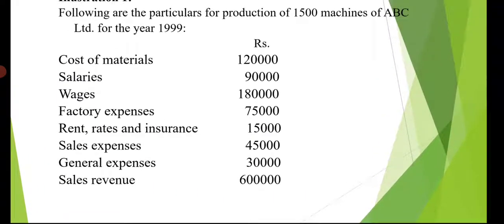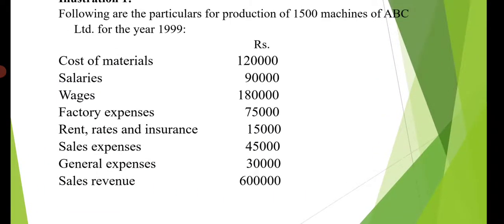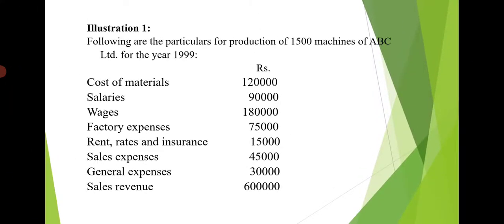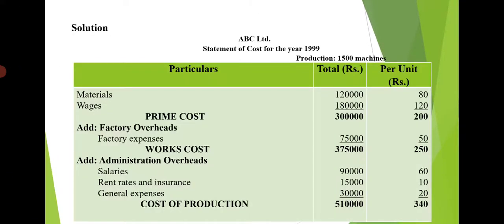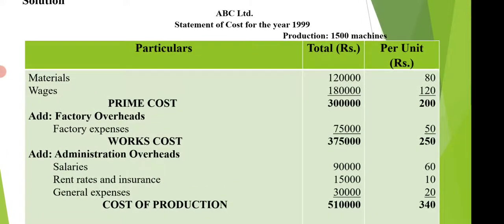Yes, cost of material 1,20,000 and wages 1,80,000. So they have given for the total, and we have to calculate it for per unit. 1,20,000 divided by 1,500, it is 80 rupees per machine, and wages is 1,80,000. So that should be taken for per unit. That means 1,80,000 divided by 1,500 equal to 120 per unit.